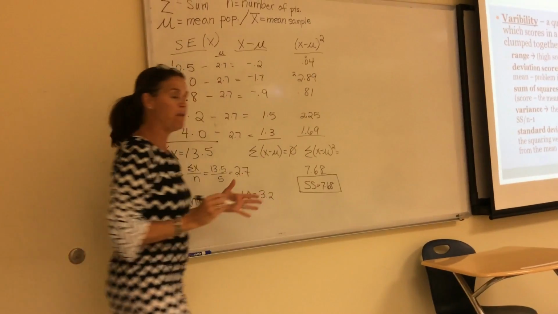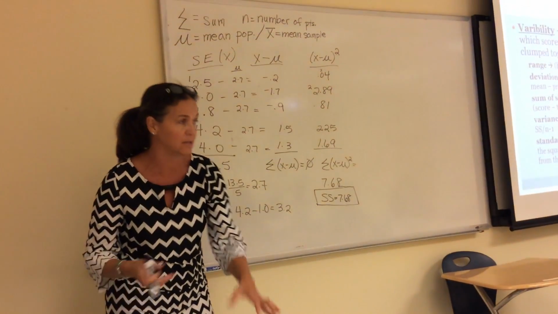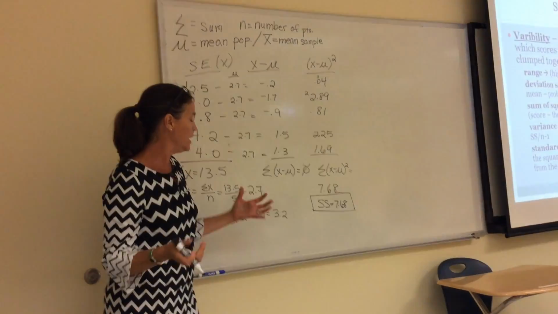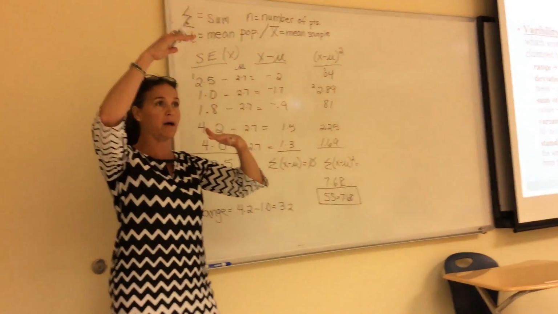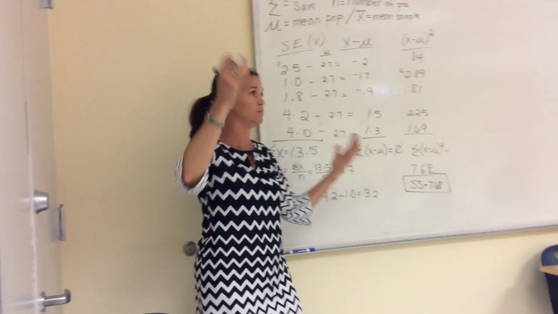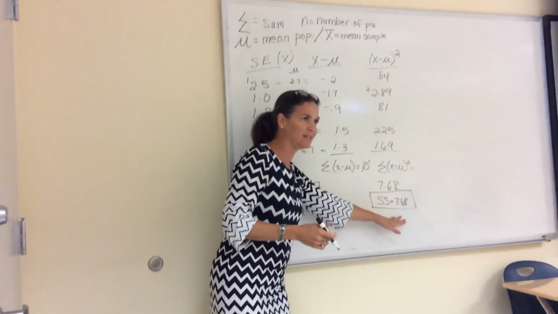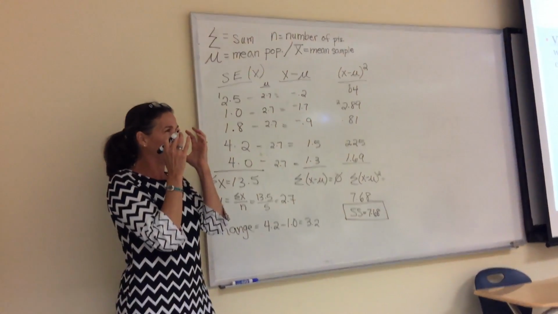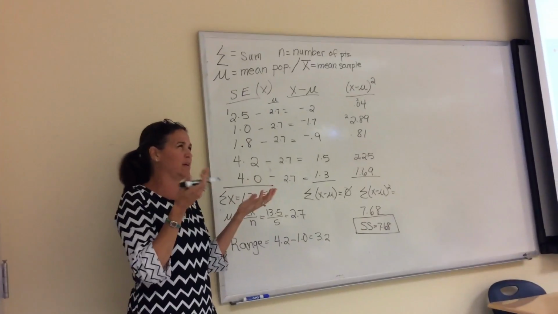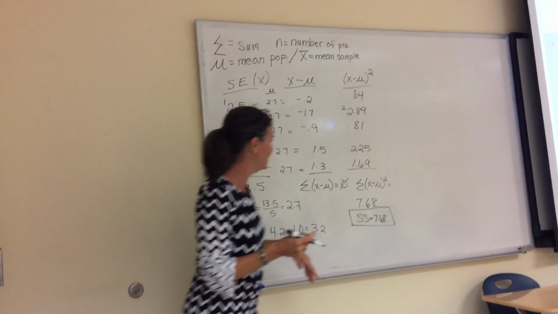Okay. So we just figured out sum of squares. The problem with sum of squares, it is used in some inferential statistics. However, it's very inflated because everything has been squared, right? And so the value is not within the realm of the measure that we had. It was a 5-point self-esteem scale. But our variability score is 7.68. So it doesn't make really good logical sense. It's hard for us to understand, well, what does that mean? But it's because of this inflation with the squaring, okay?